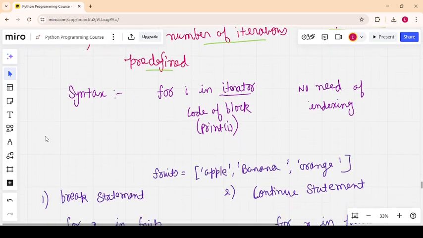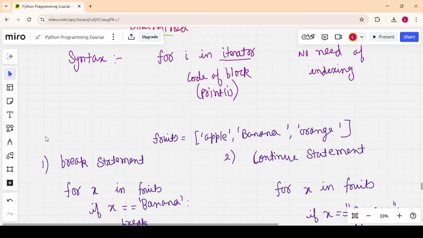So let us move to the syntax of the for loop. The syntax is very simple, like a while loop. Here we use the for keyword, then i, then in, and then an iterator. The iterator may be a string, tuple, anything. And we write the block of code here. There is no need of indexing in a for loop. In the case of a while loop, we have to write i equal to 1 or i equal to 5 before the loop. But here there is no need of indexing. We don't need to write i equal to 1, 2, 3.